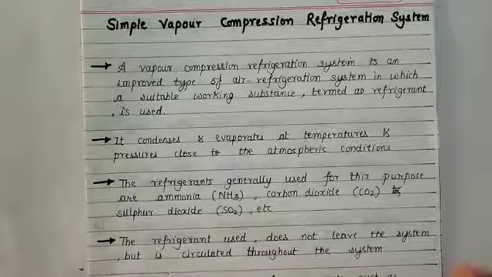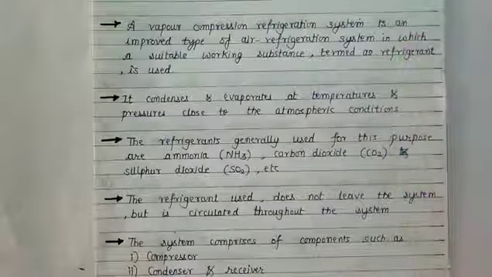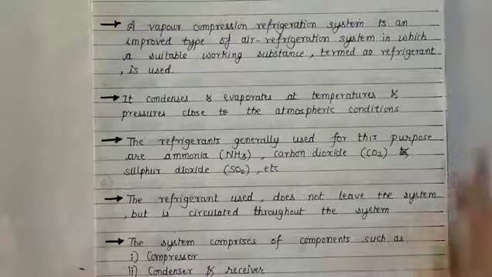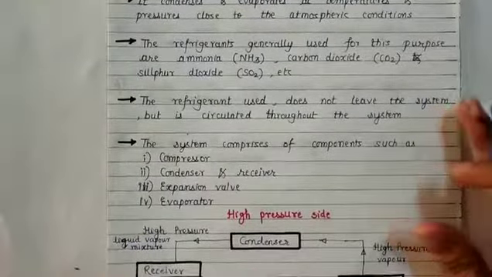The system comprises of compressor, condenser and receiver, expansion valve and evaporator. Now we will start with the compressor.